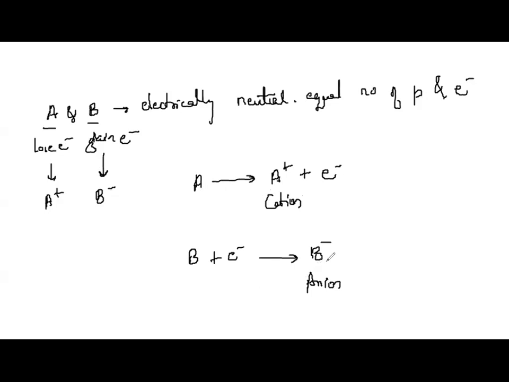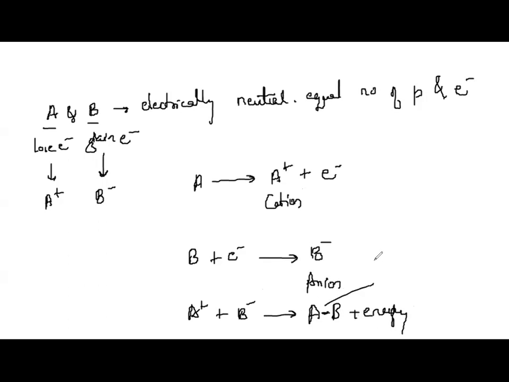The oppositely charged ions formed here, A plus and B minus, attract each other by electrostatic forces of attraction. So A plus and B minus, by electrostatic force of attraction, form the AB molecule, and this is the bond, with the release of energy.